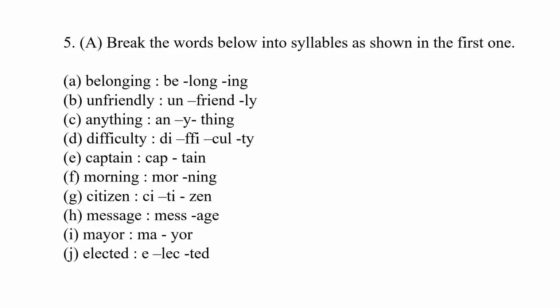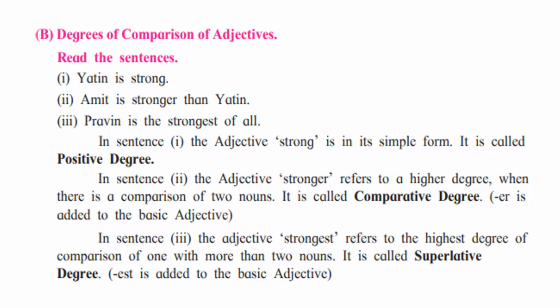Unfriendly. Any. Anything. Difficulty. Captain, morning. Citizen, message, mayor, elected. Like that you have to break down the words.